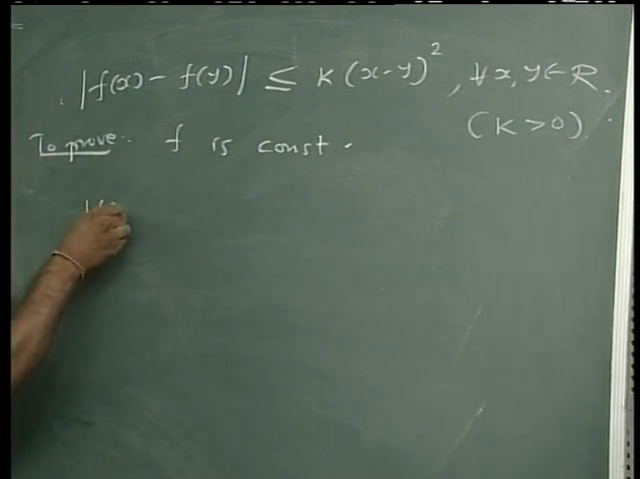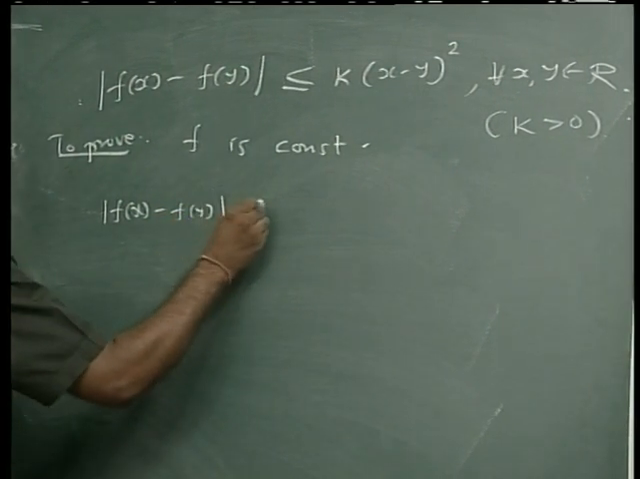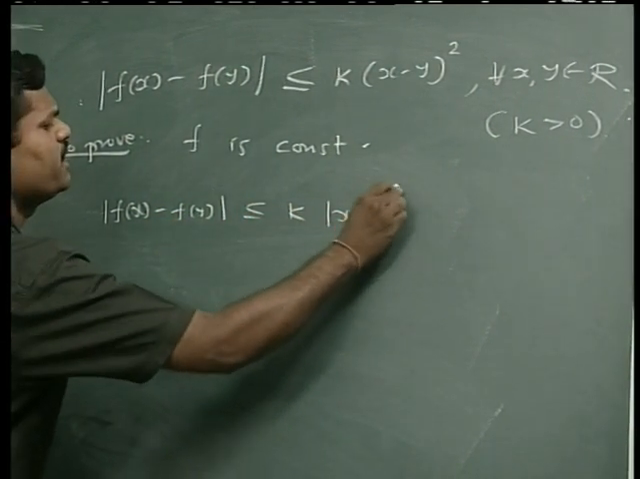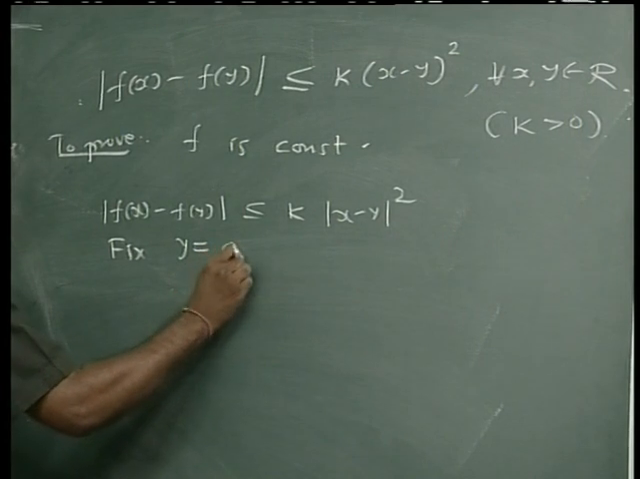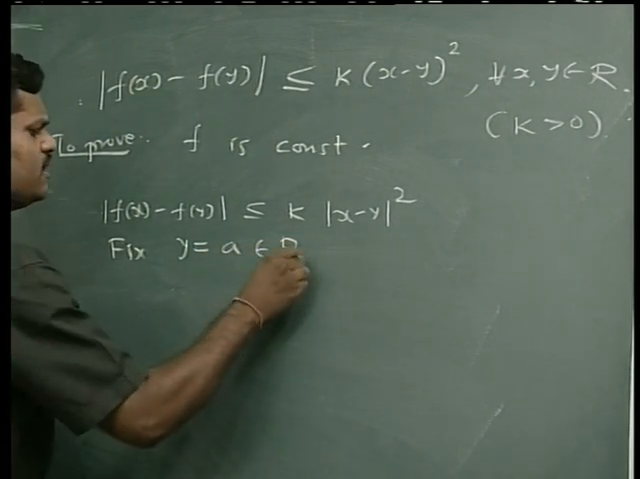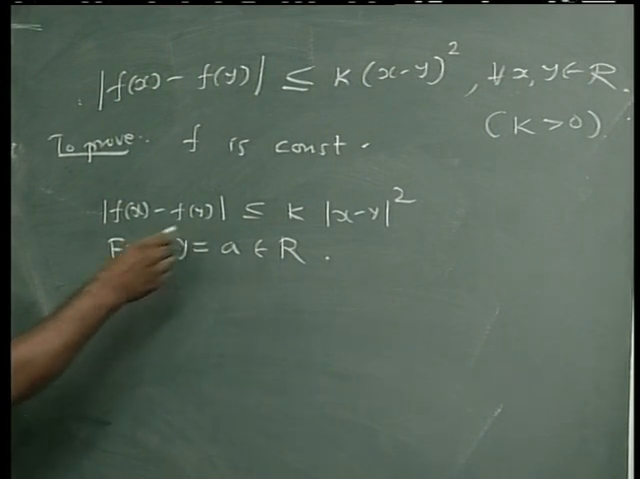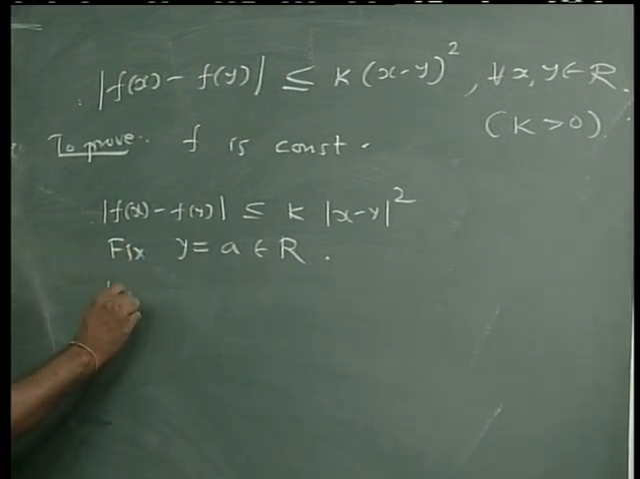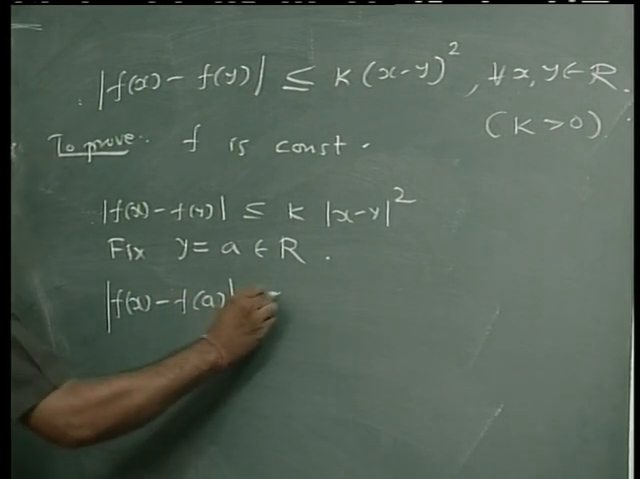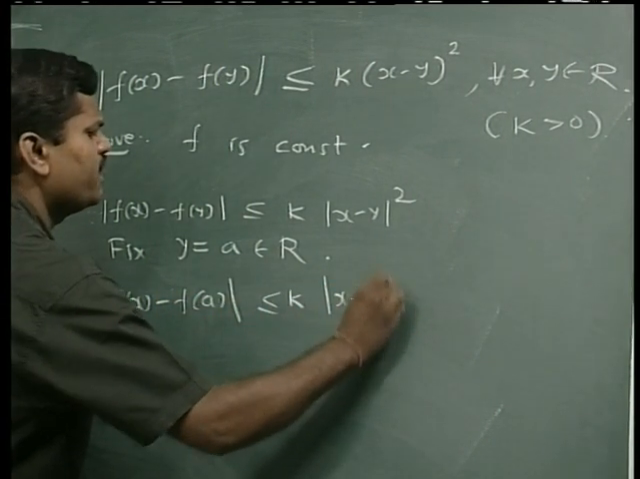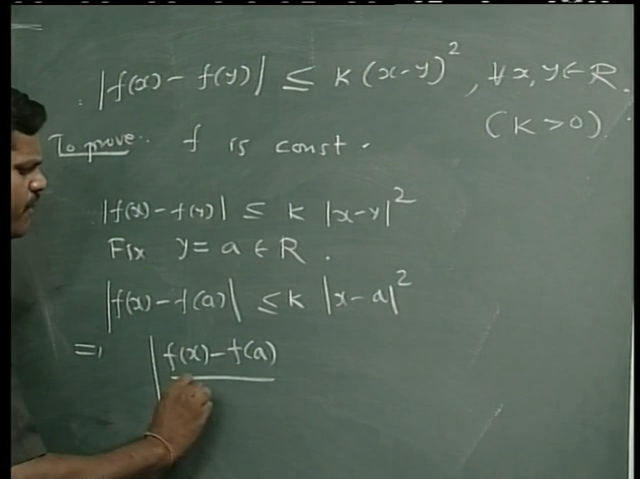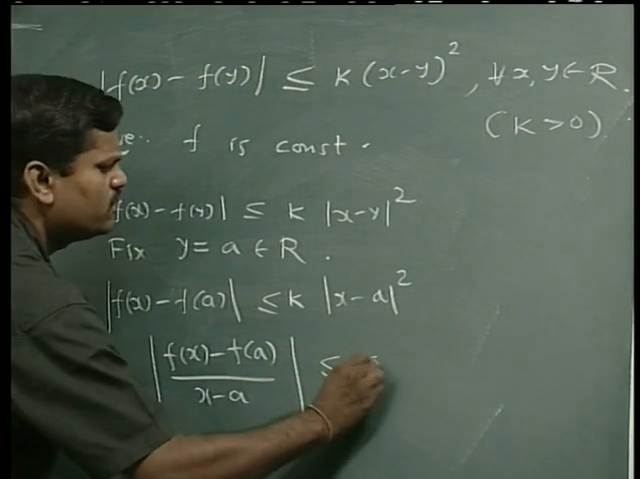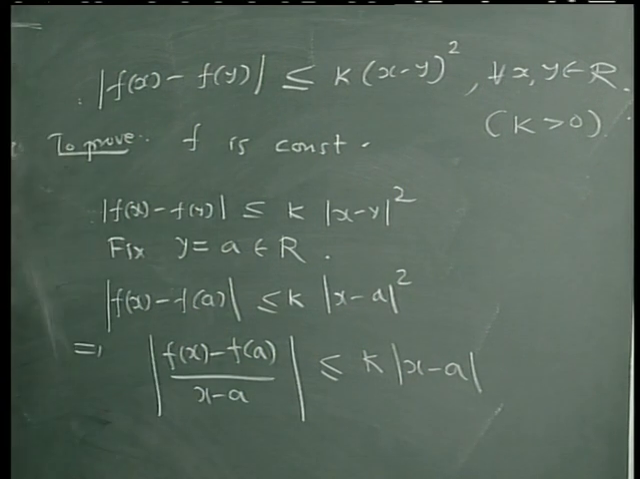This I can write as mod of f(x) minus f(y) less than or equal to k times mod of (x minus y) whole square. And let us fix y equal to a in R. Then this condition gives you mod of f(x) minus f(a) less than or equal to k times mod of (x minus a) whole square, and that implies mod of (f(x) minus f(a)) upon (x minus a) is less than or equal to k times mod of (x minus a), and since this is a modulus sign, it is always greater than or equal to 0.